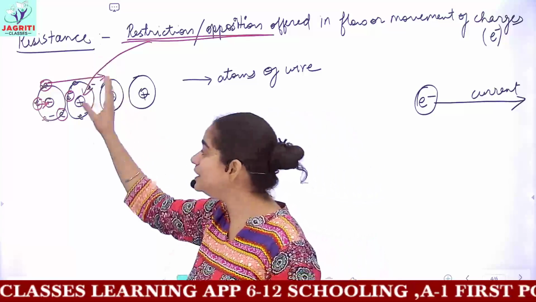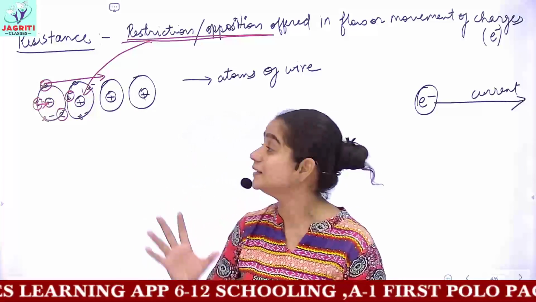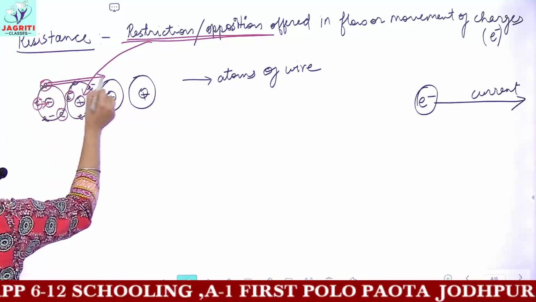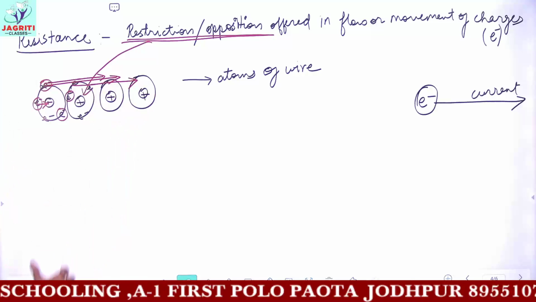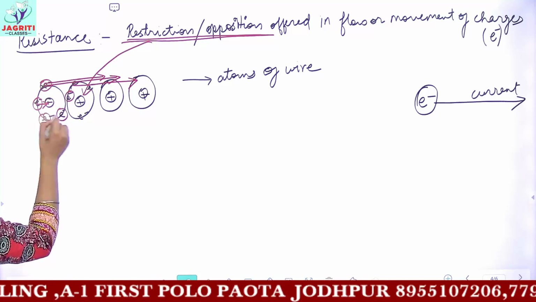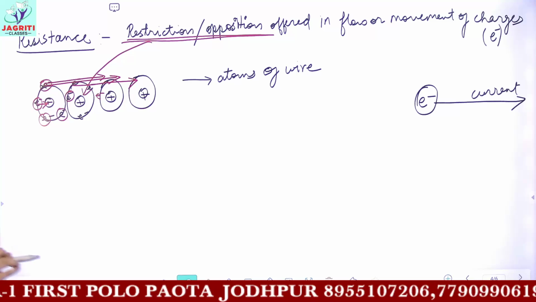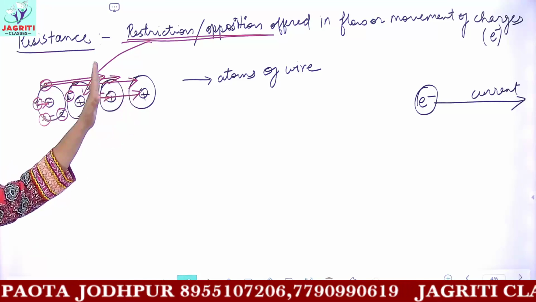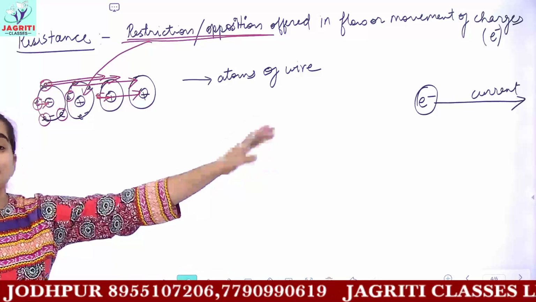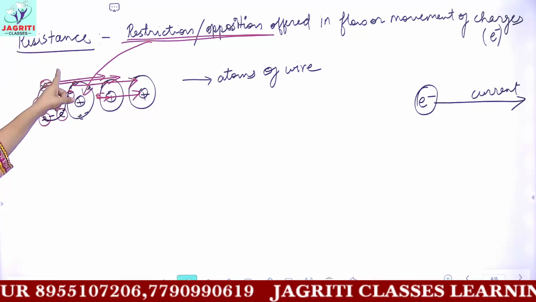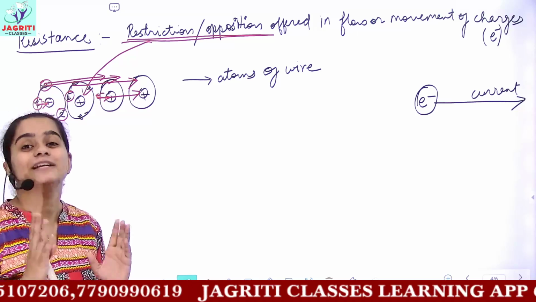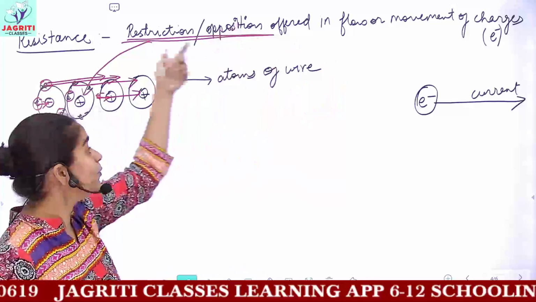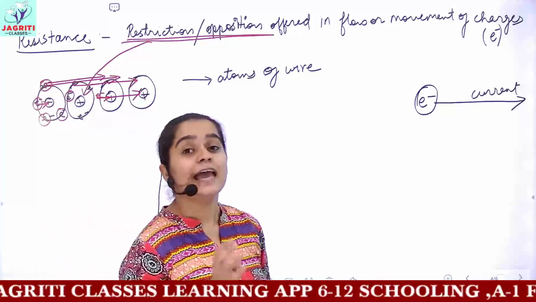So every wire or conductor has some amount of resistance, because some electrons can easily flow, but the electrons at certain positions have protons in their path, and these protons do not allow the electrons to move freely. This restriction is called the property of resistance. I hope it is clear what is meant by resistance and what is the cause of resistance in any conductor.